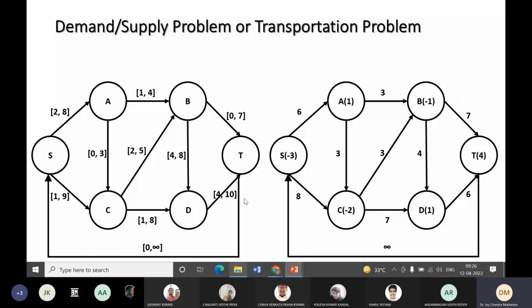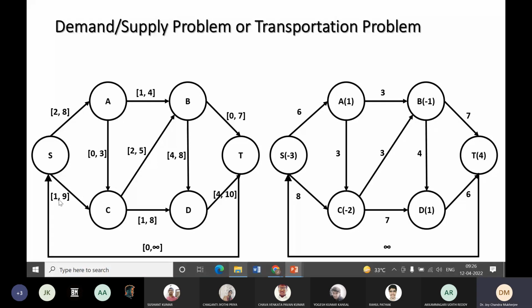now what we do: the excess capacity, 1 is flown here, so 3 is the excess capacity. Here it is 2 and 8, so 2 units must be flown from S to A, so the rest of the capacity is 6. Okay, what about S? Its outflow is 2 plus 1, 3, and minimum inflow is 0.